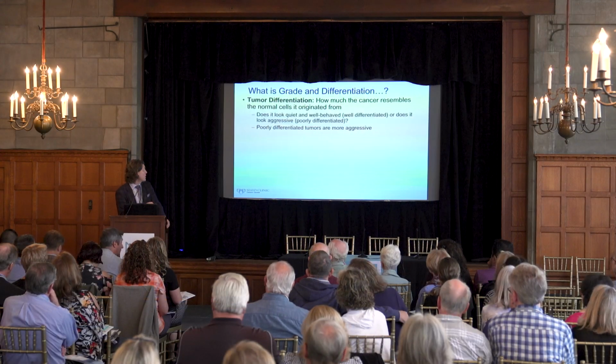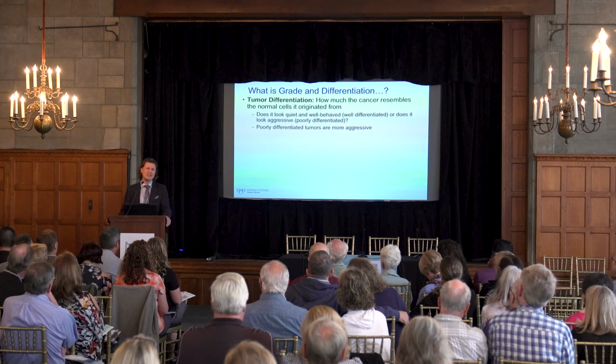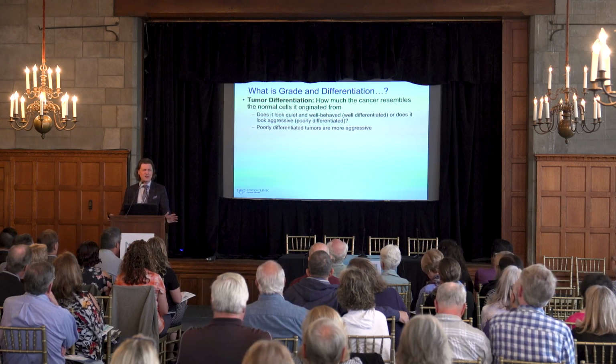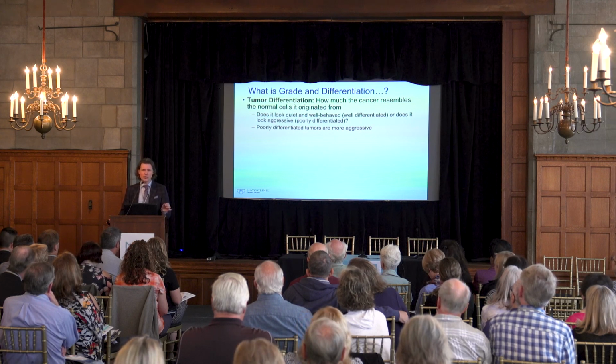So you really need a good pathologist to look at this. Okay, differentiation. This is the concept I have the most difficulty explaining. So this differentiation really means how much do the tumor cells look like the cell of origin that they started from. But the problem is that we don't always know what the cell of origin was. So really what we're looking at here is how aggressive, how angry looking are these tumors.